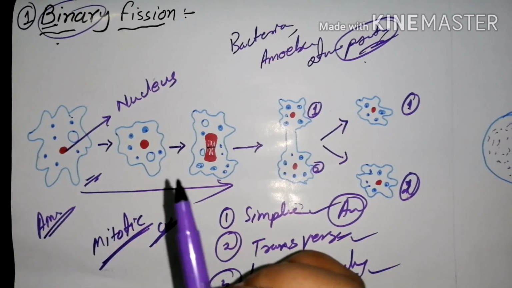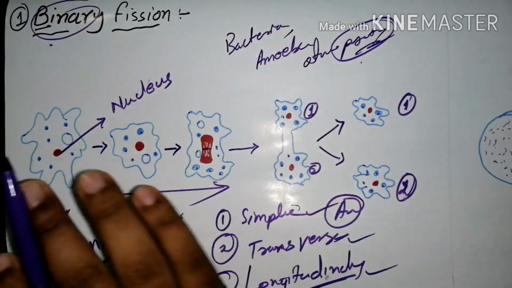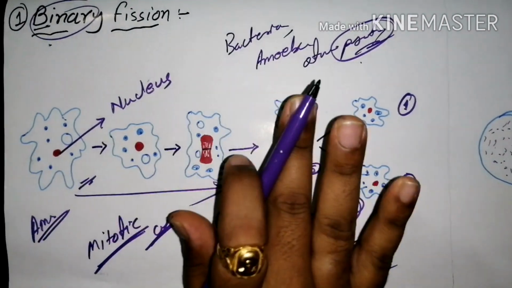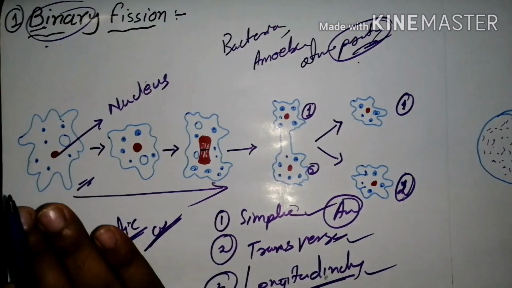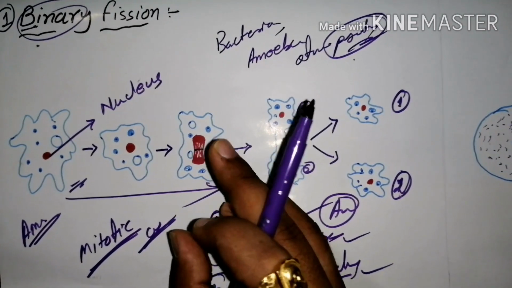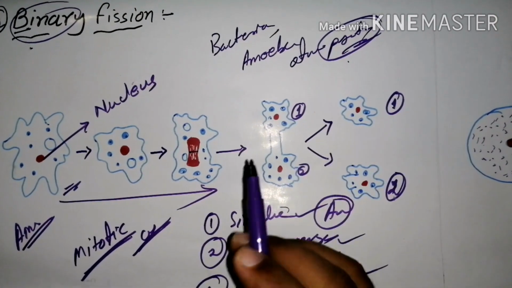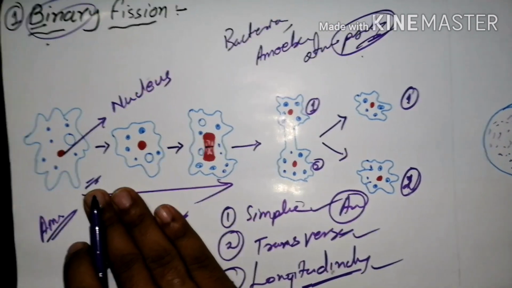We repeat that this process takes place in bacteria, amoeba, and other protozoans. It is a single sequential process in which the nucleus is fully divided into two by mitotic division. Simple binary fission takes place in amoeba.